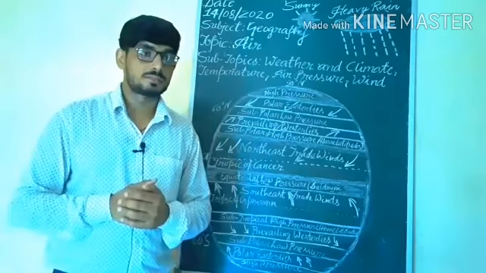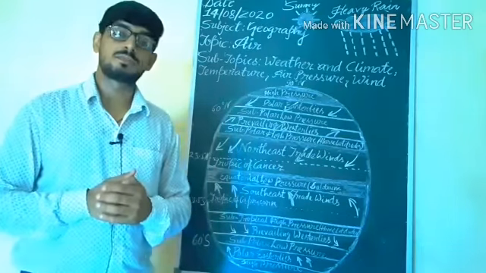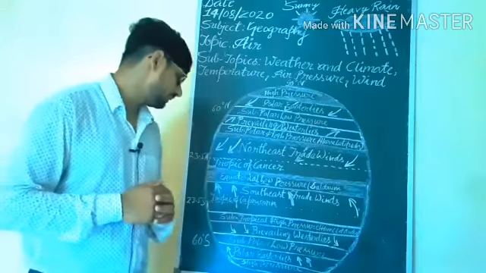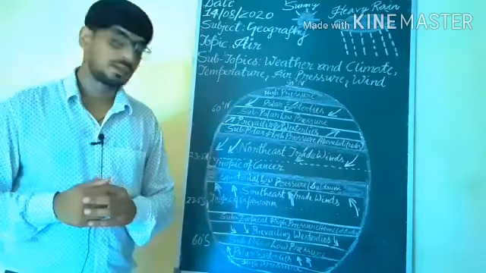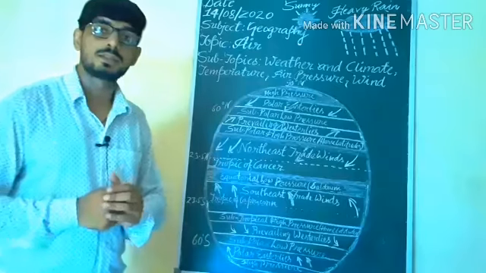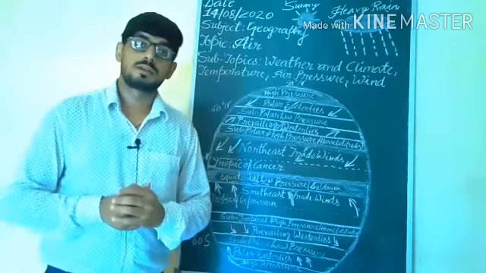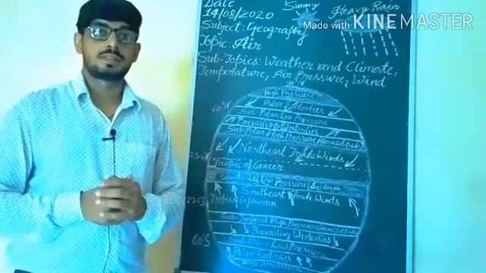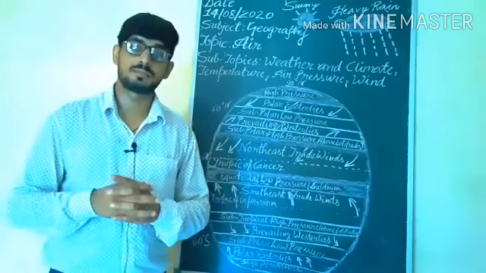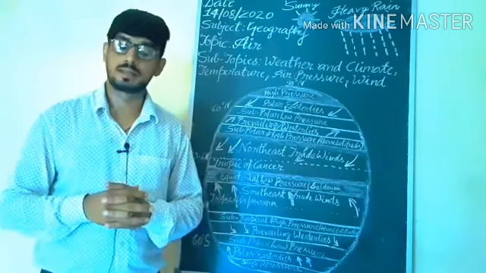Suppose the wind which blows from the west direction, that will be known as westerly wind. Understand? We will discuss it in the figure also. Afterward, seasonal winds: the winds change their direction in different seasons, for example, the monsoon season in India. Understand?